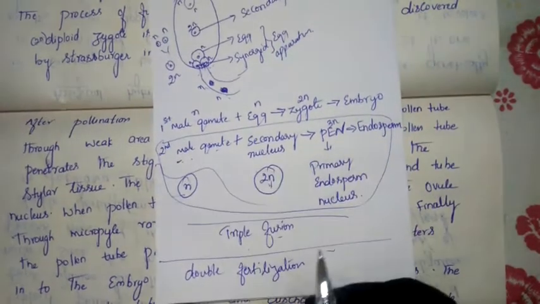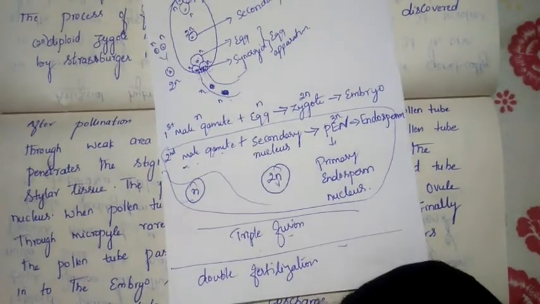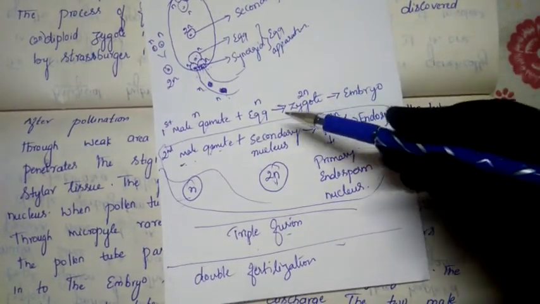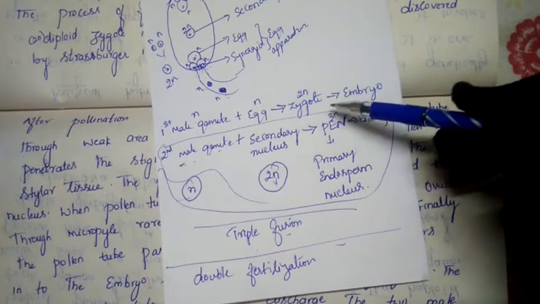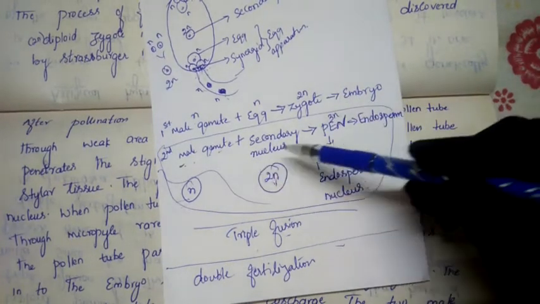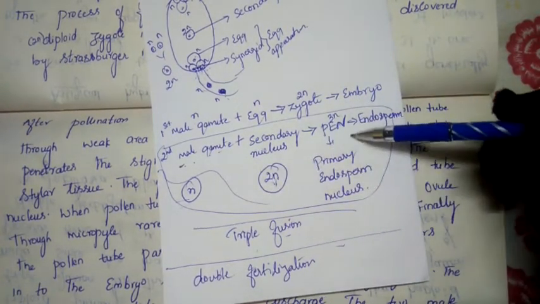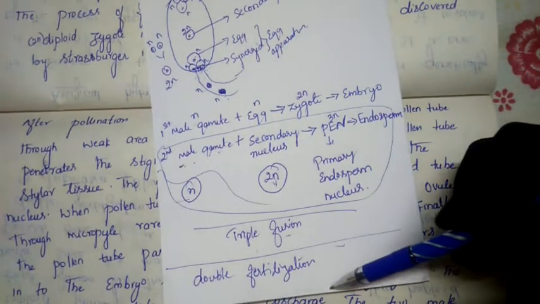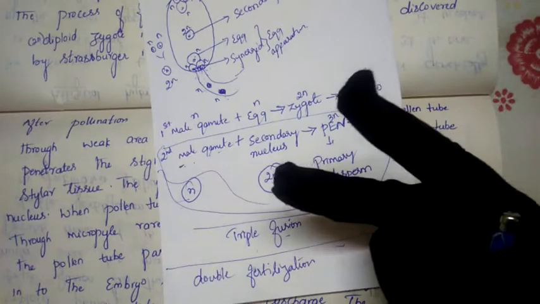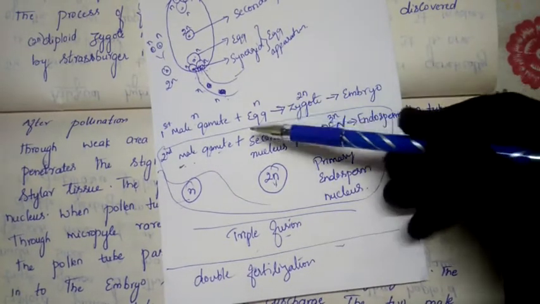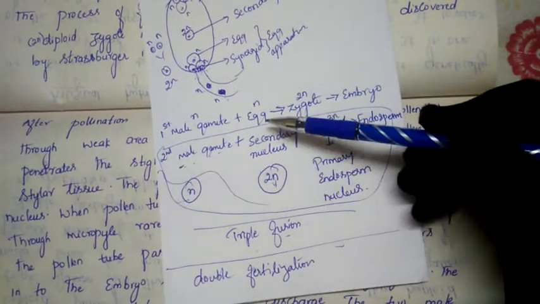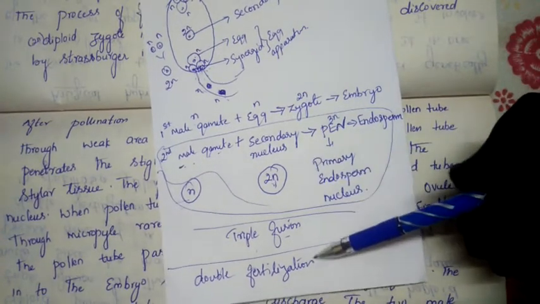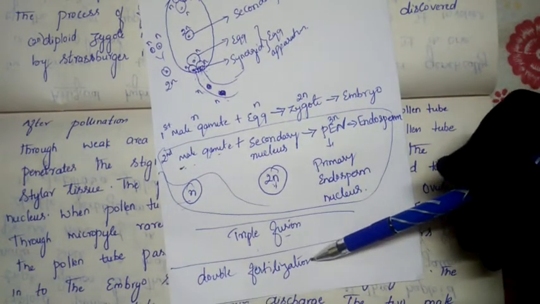So if they ask in your exam, define double fertilization, you have to write: the first male gamete fuses with the egg and converts into the zygote, and the second male gamete fuses with the secondary nucleus and converts into the primary endosperm nucleus. This together we are calling double fertilization. Double means what here? 2. So fusion happens 2 times here. One time it fuses with the egg, another time it fuses with the secondary nucleus. So that's why we are calling it double fertilization.